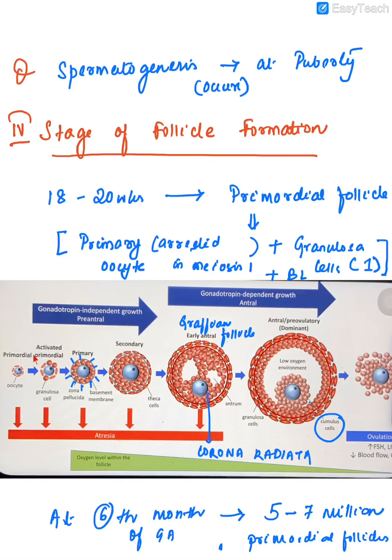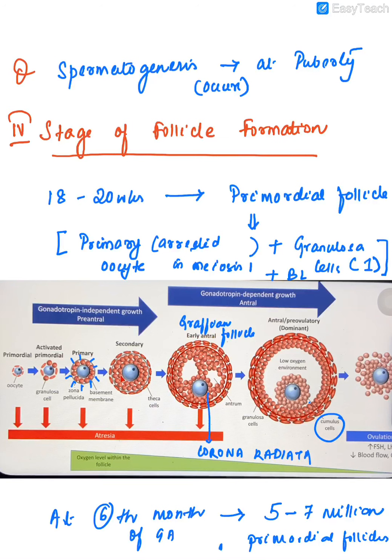The main difference between primordial and primary is that the flat cells of the granulosa will become cuboidal and the zona pellucida will develop around the primary oocyte, and at this stage the primary follicle starts developing FSH receptors. Then the primary follicle becomes the secondary follicle.